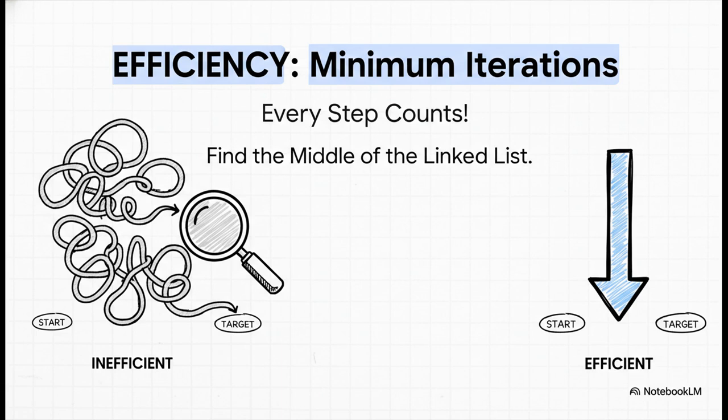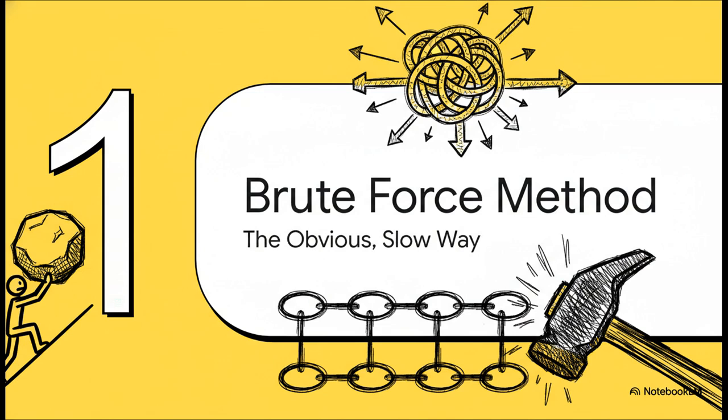We have to be efficient. The real goal here is to find that middle person in the conga line by walking past as few people as possible. We are looking for the solution with the absolute minimum number of steps or iterations. Okay, so when you first hear this problem, what's the first solution that comes to mind? Well, there's the obvious, straightforward way. We'll call it the brute force method. And it works, but it's not what you'd call elegant.